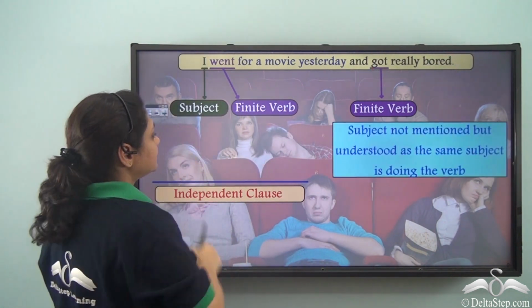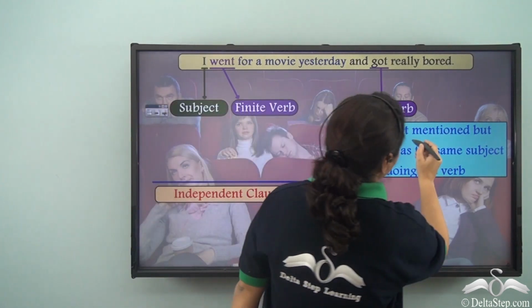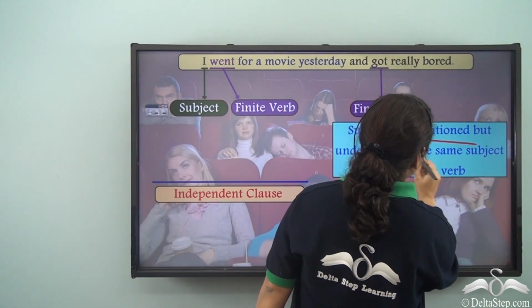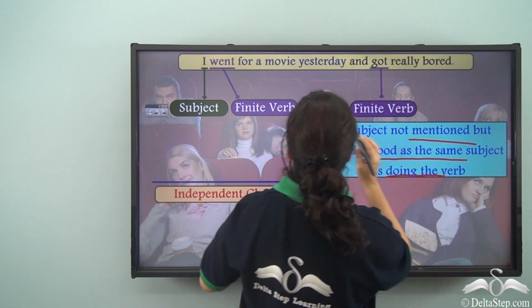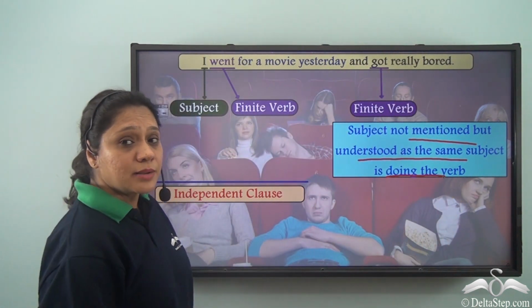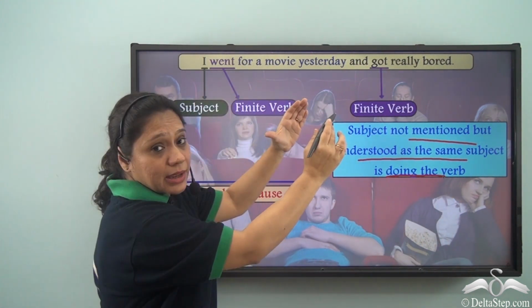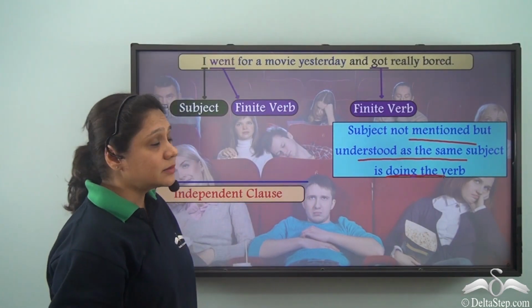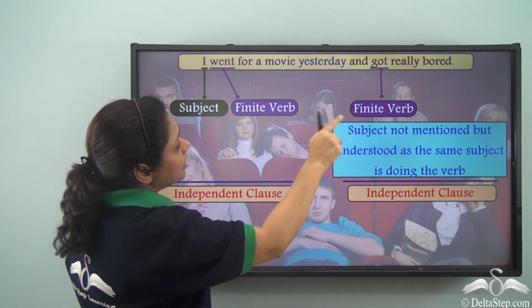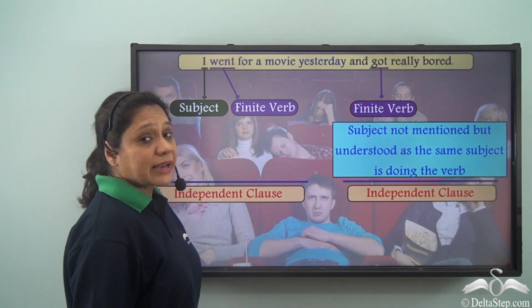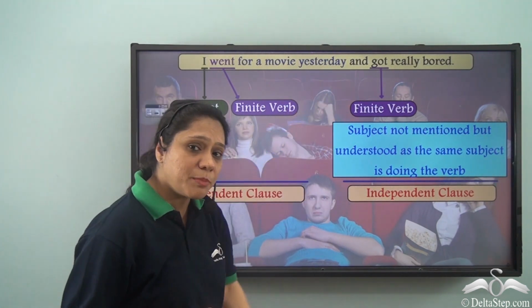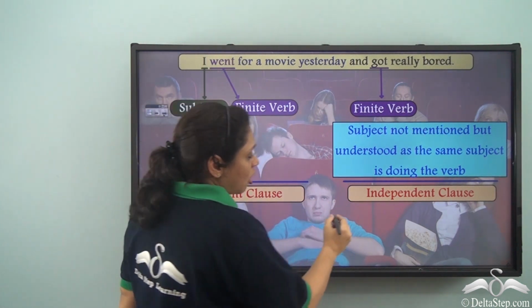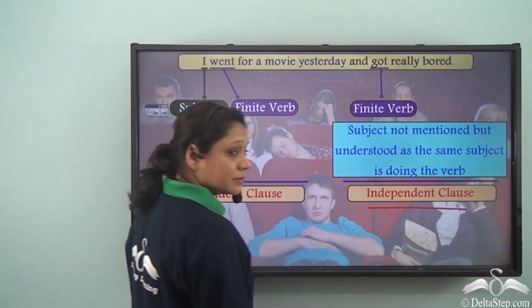The subject is not mentioned but understood as the same subject is doing the verb here. Same I is referred to as the subject here. It is implied. So this part, got really bored, actually means I got really bored. So this part is also an independent clause.